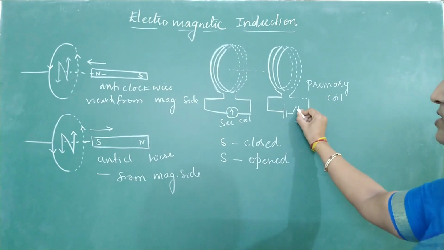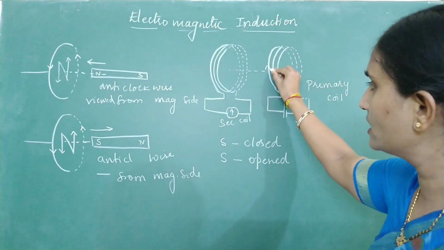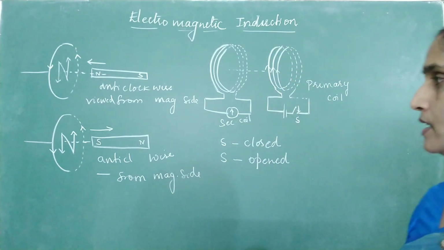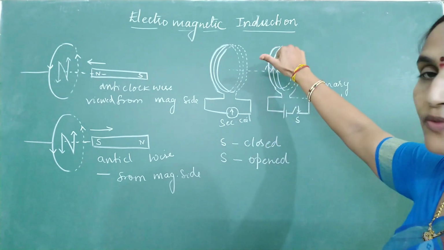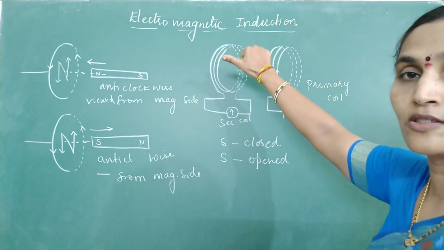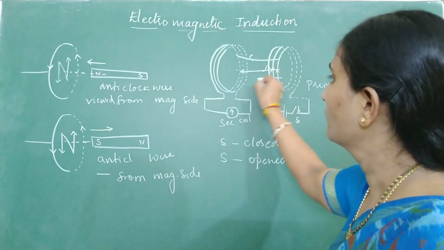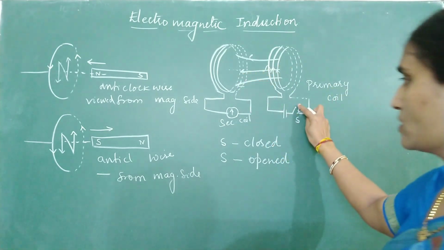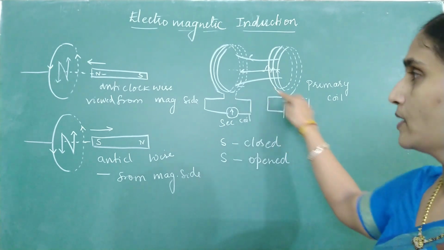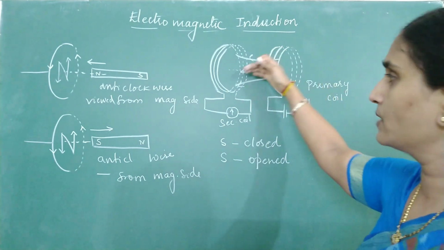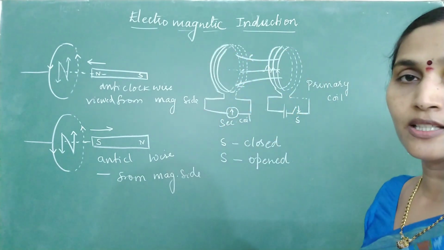When you close this switch, will there be a current flowing in the coil? Suddenly current is increasing from 0 to maximum. Curl the fingers of your right hand; this is how the direction of current is flowing. We know the thumb gives the direction of magnetic field, so this is how the magnetic field is. When you close the switch, suddenly the field increases from 0 to maximum, because current is increasing from 0 to maximum. Previously no flux was there inside this secondary coil. Now flux suddenly appeared in the secondary.